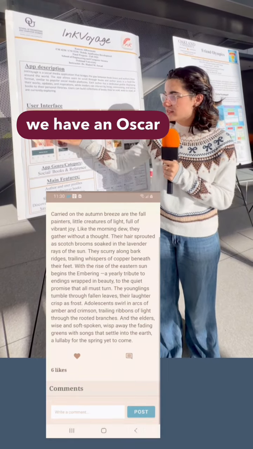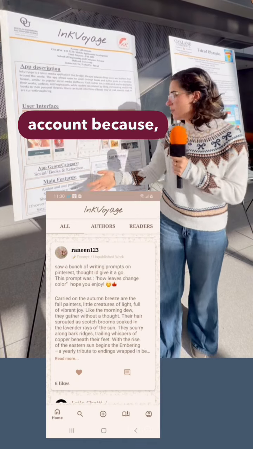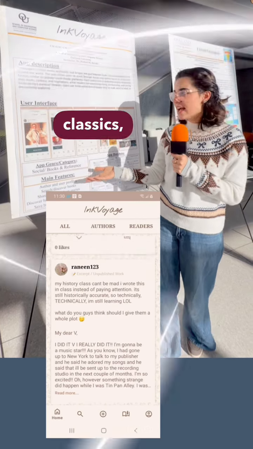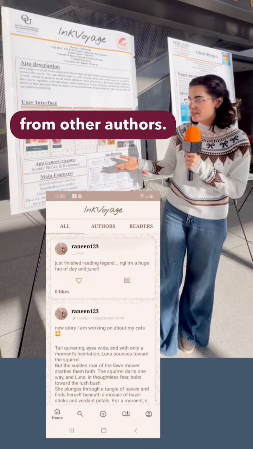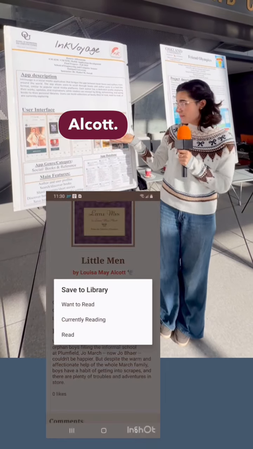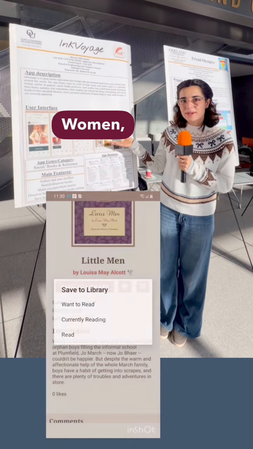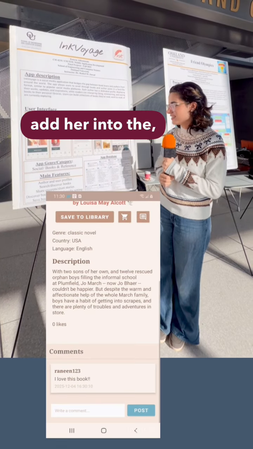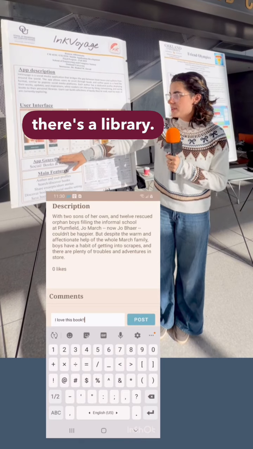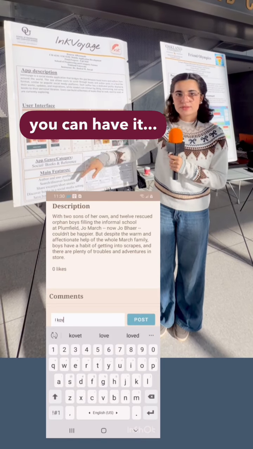And then we also take into account a third user type, which is a deceased author. For example, we have an Oscar Wilde book. We take it into account because a lot of book lovers also really enjoy reading classics from other authors, so it's very important to take them into account. For example, this is Louisa May Alcott. This is very common. She wrote Little Women, so it was very important to add her into the book. And like I mentioned, there's a library. You can save it. You can have it.